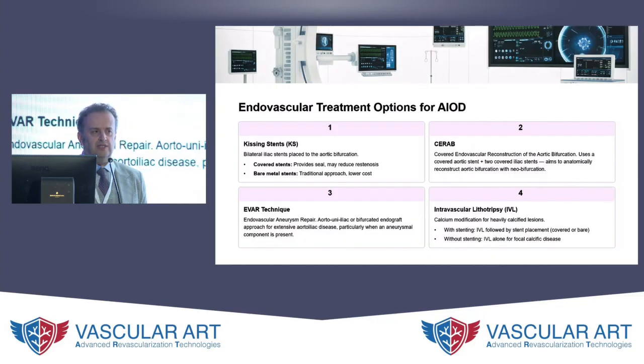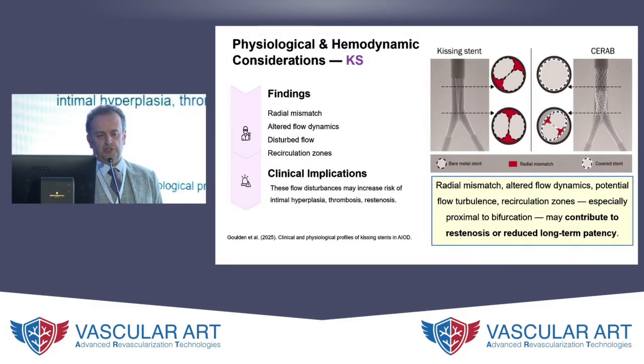So when we talk about endovascular, what are we actually talking about? It's not just kissing stents and CERAB, and CERAB, most of you will be very aware, is covered endovascular reconstruction of the aortic bifurcation. But we can even talk about EVARs, although very expensive for occlusive disease, but sometimes that's reserved for patients where they've got aneurysmal disease or are pending to have aneurysmal disease that requires treatment. And you'll now see a lot more literature around intravascular lithotripsy, either with or without stents, and that's with or without covered or bare metal stents as well. So there are many different options, but we're going to focus once again on why sometimes we consider kissing stents and sometimes why we consider CERAB.